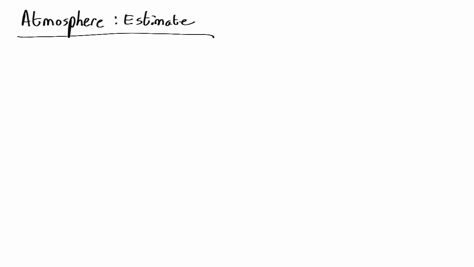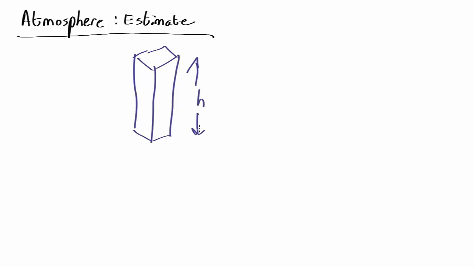As usual, let's start off trying to estimate a very approximate answer before we start to get into the details. Perhaps the easiest way to estimate it here is to just think of a column of air. So let's take 1 square metre of the Earth's surface and take the column of air going all the way up to the top of the atmosphere, some height there. Now, why doesn't that column of air fall down?